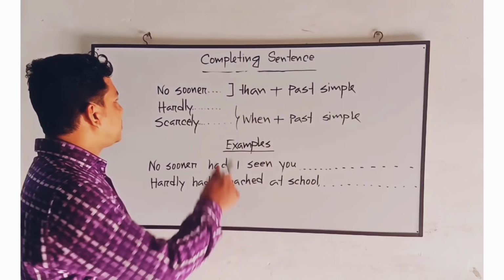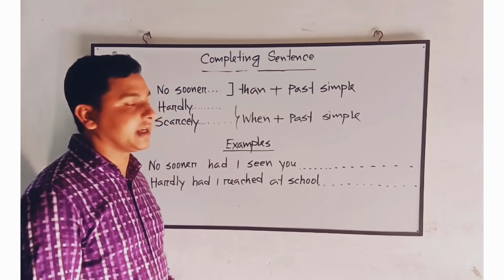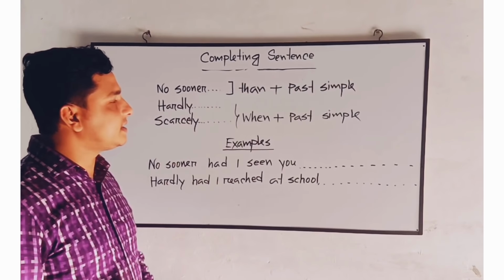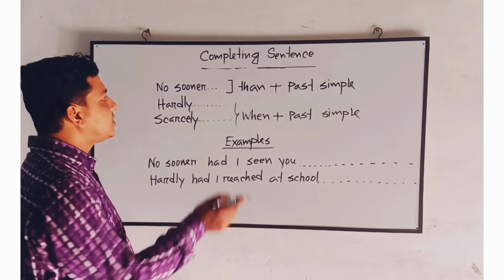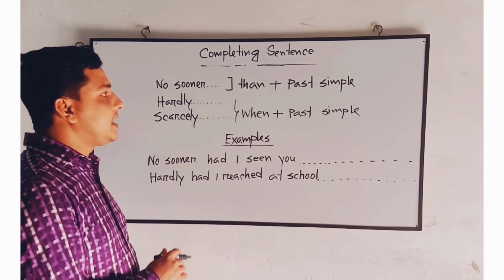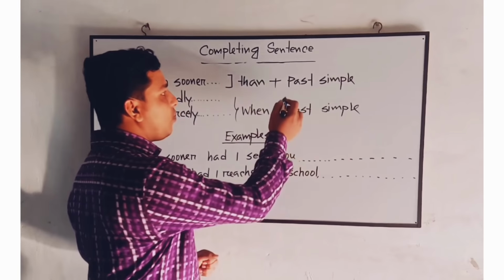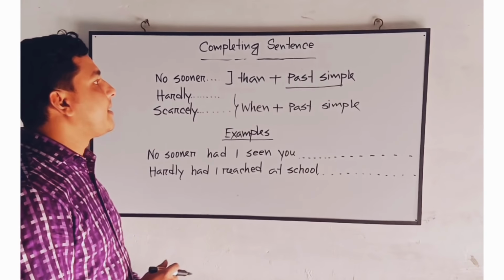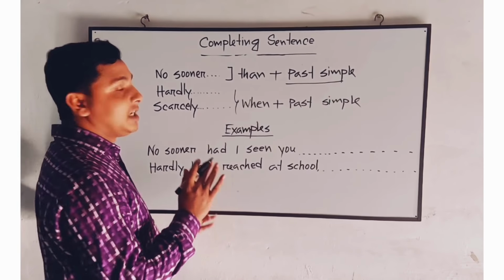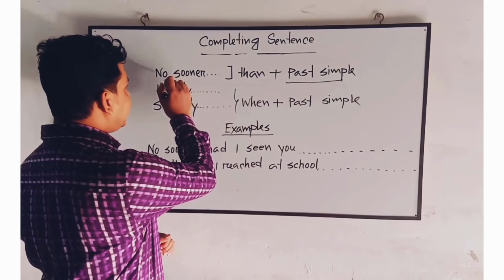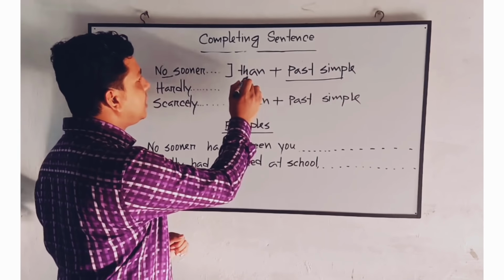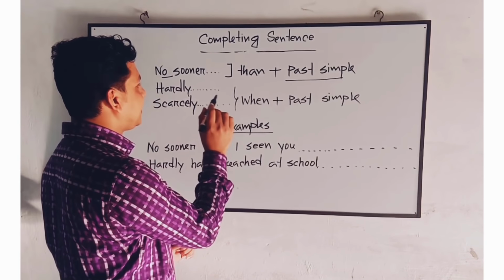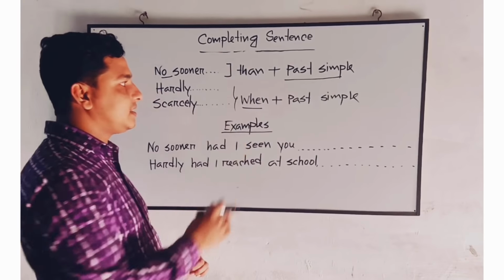Friends, now we'll talk about no sooner, hardly and scarcely. There is a similarity in the completion of this or such kind of sentences. Whenever a sentence is started with no sooner, hardly or scarcely, the other part of the sentence will be completed using the structure of past simple tense. Okay, so there is a little bit of difference. Whenever a sentence is started with no sooner, then we'll adjust the connector then, and hardly and scarcely will accept the connector when. This is the basic difference.